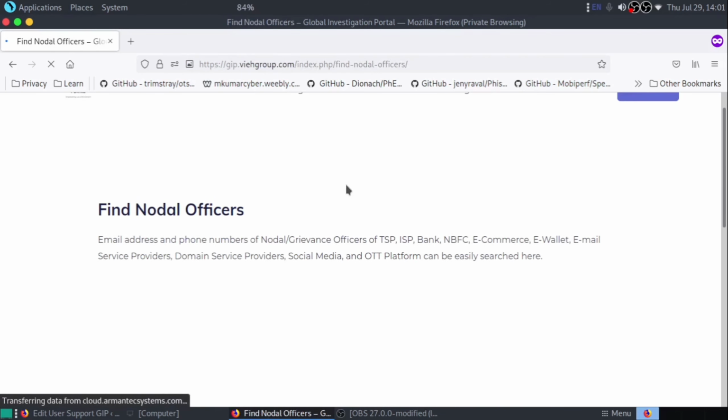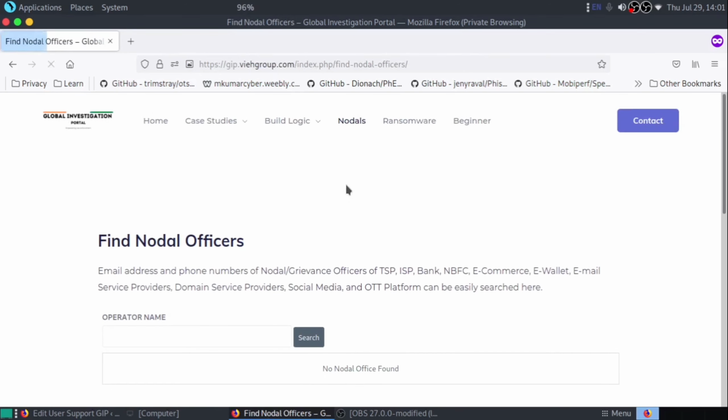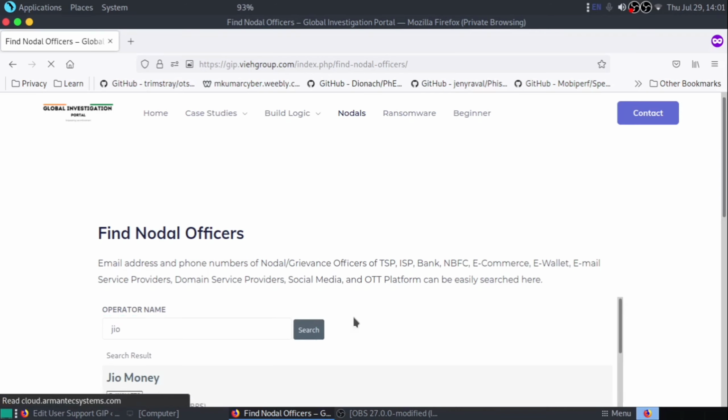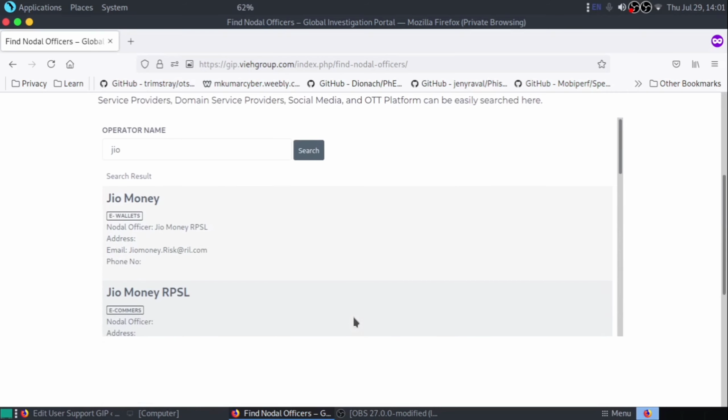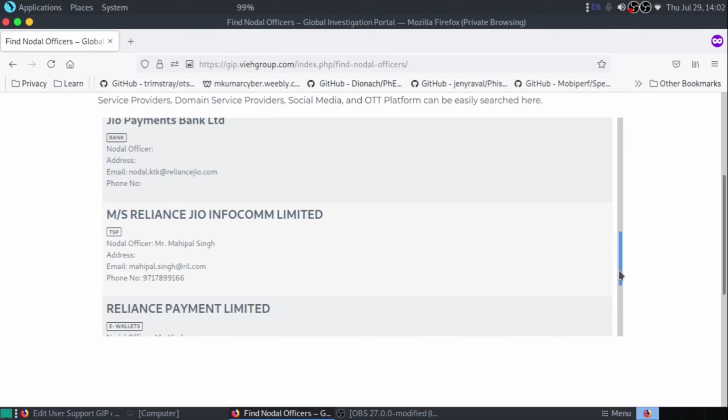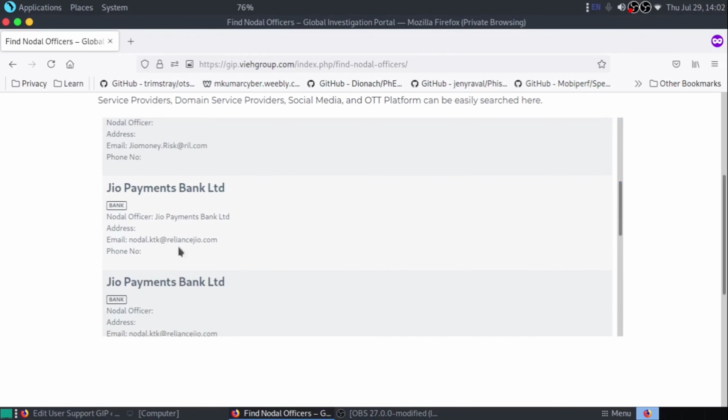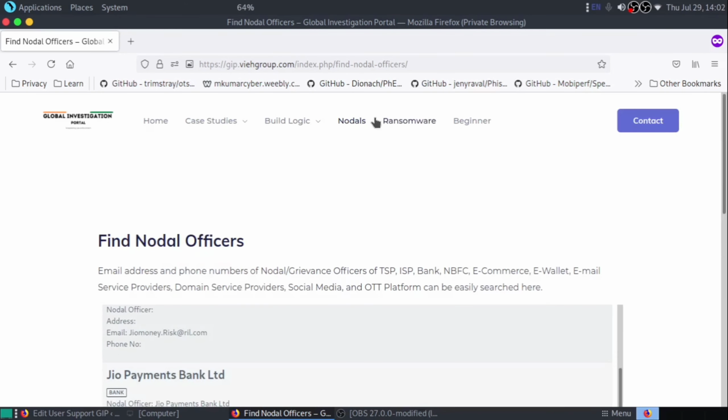Nodals. Whatever nodal officer information you are looking for, just type it here, let's say Geo. Just type it here and you get the information. Whatever nodal officer information you want, just type it here and you'll get it. Now let's get to the ransomware section.